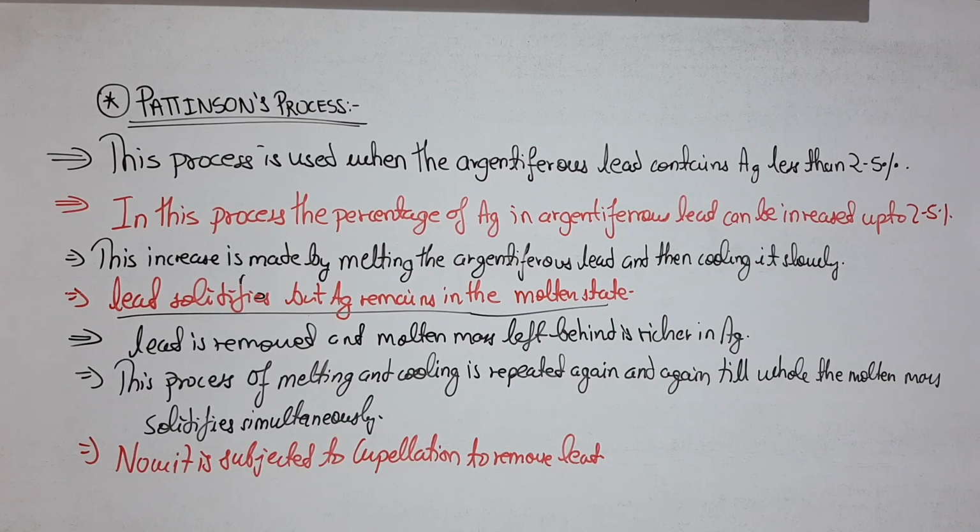It is more or less the same as what we did in the Parkes process. It also relies on one of the things remaining in the molten state while the other solidifies, and it also forms an alloy kind of thing. You just see what happens over here. This process is used when the argentiferous lead contains Ag less than 2.5%. In this process, the percentage of Ag in the argentiferous lead can be increased up to 2.5%. This increase is made by melting the argentiferous lead and then cooling it slowly.